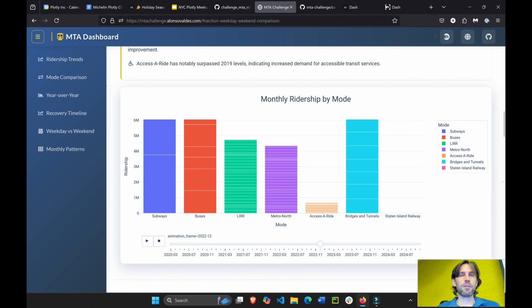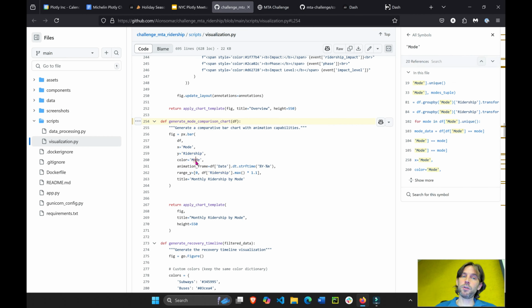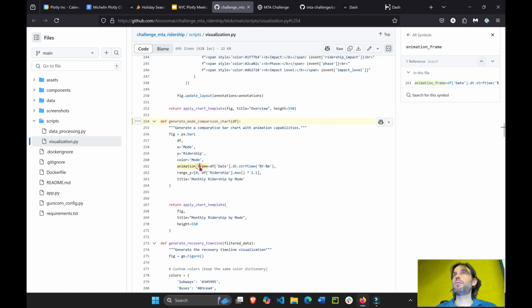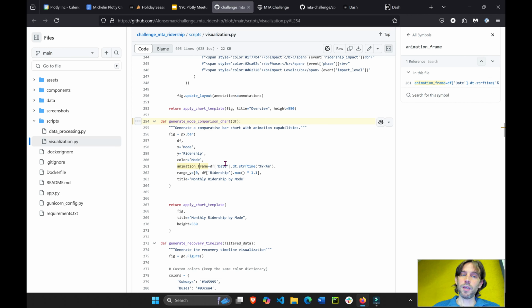Same color will probably be, I don't know if color adds that much, but if you want to add color, just one line of code. And animation, you see? To create this whole thing on the bottom, you don't have to define the play button, the stop button, the years, the range slider. All you have to do is assign the date or time column.